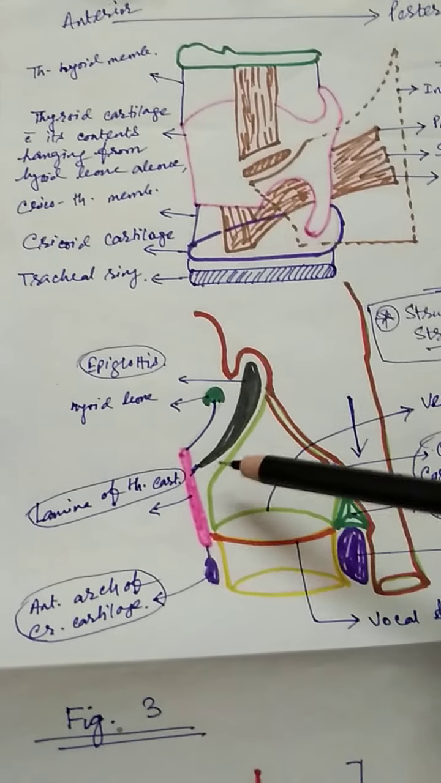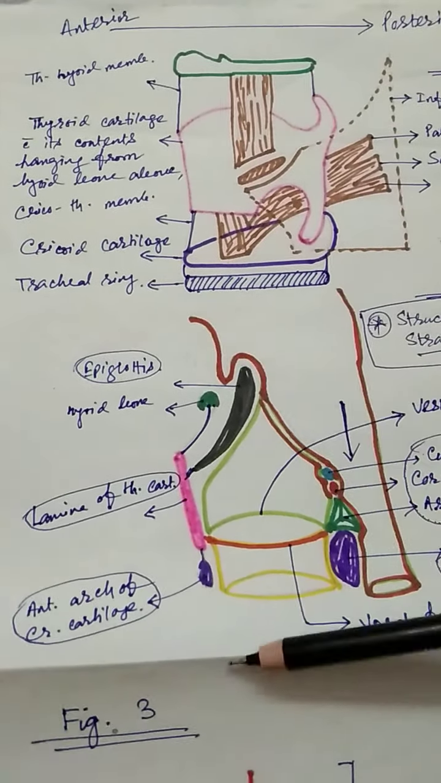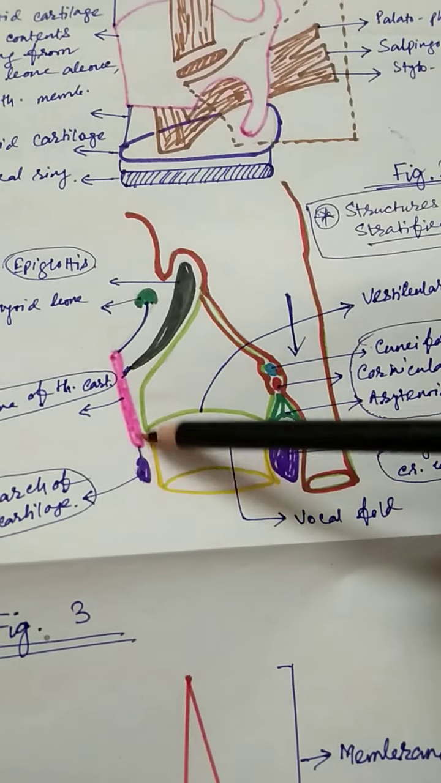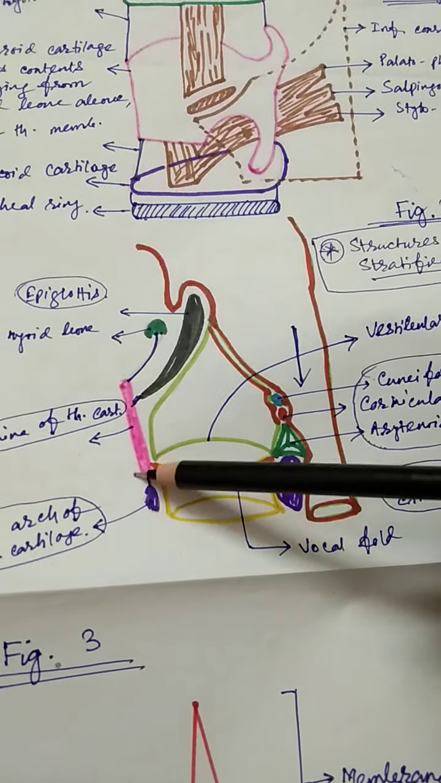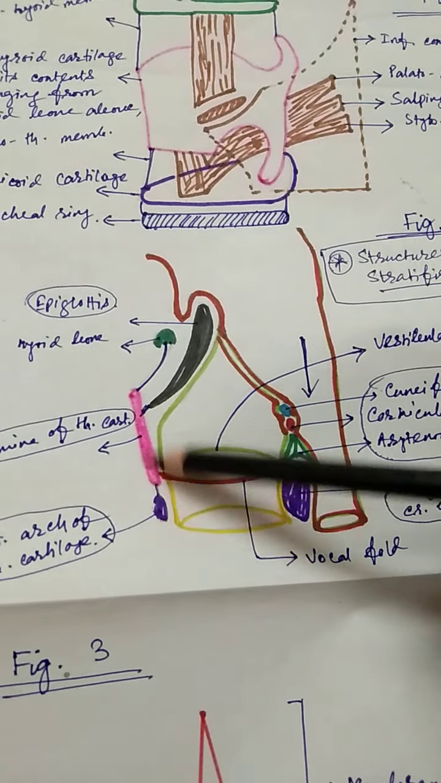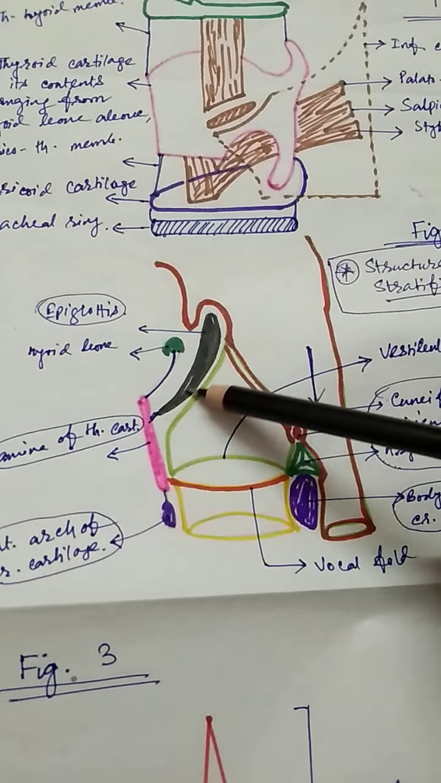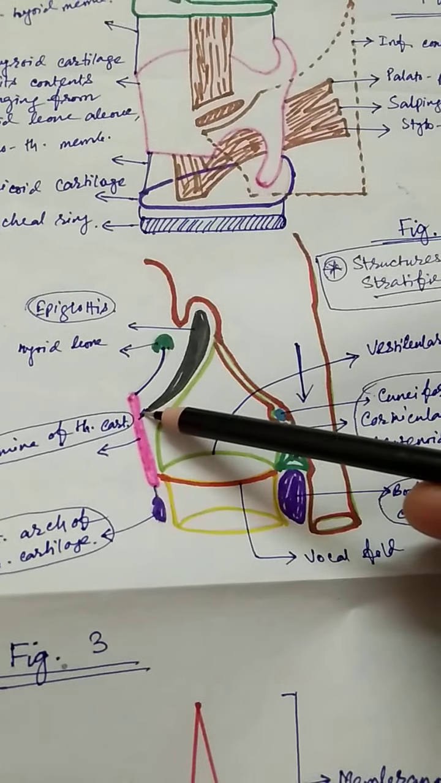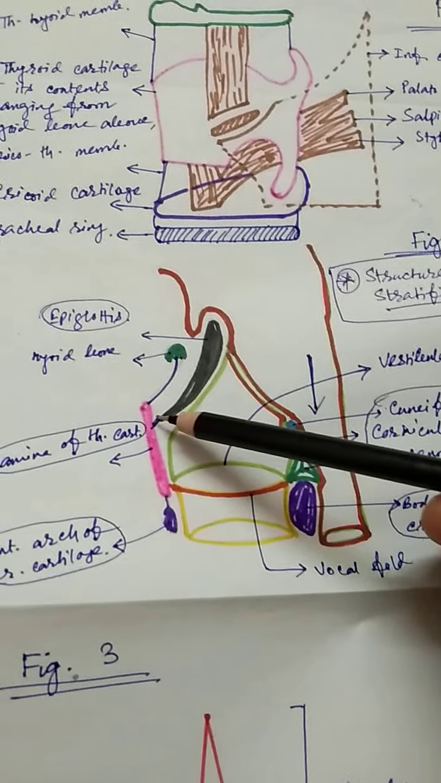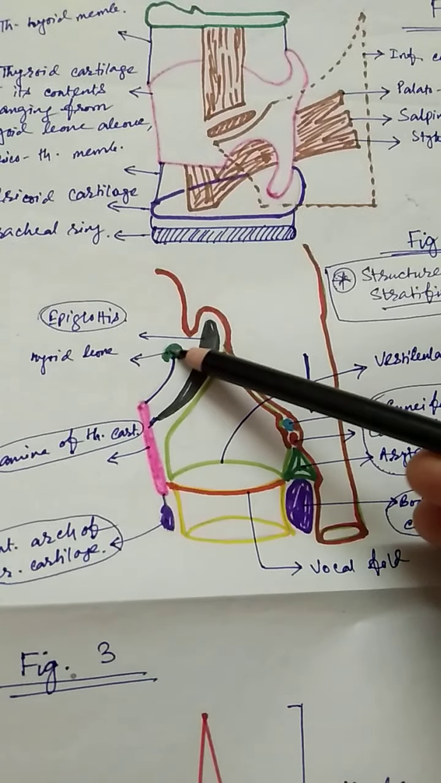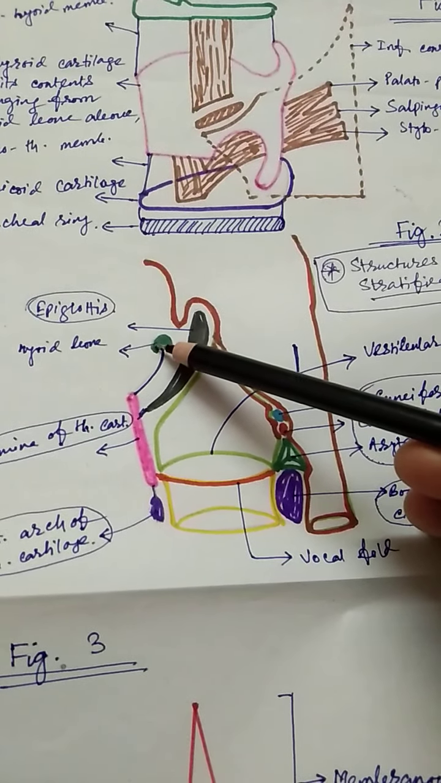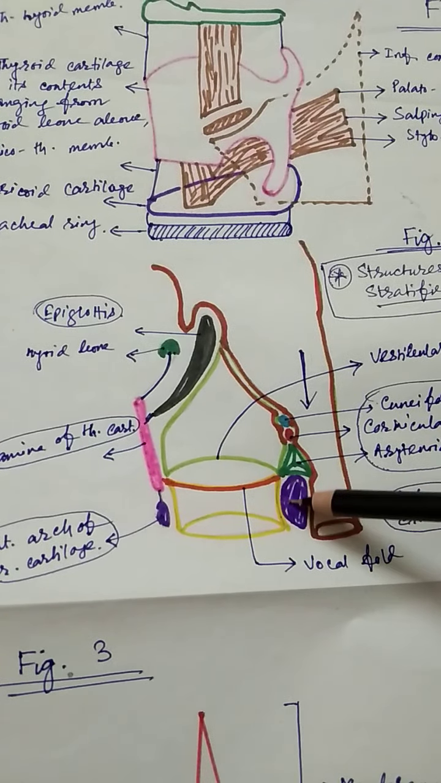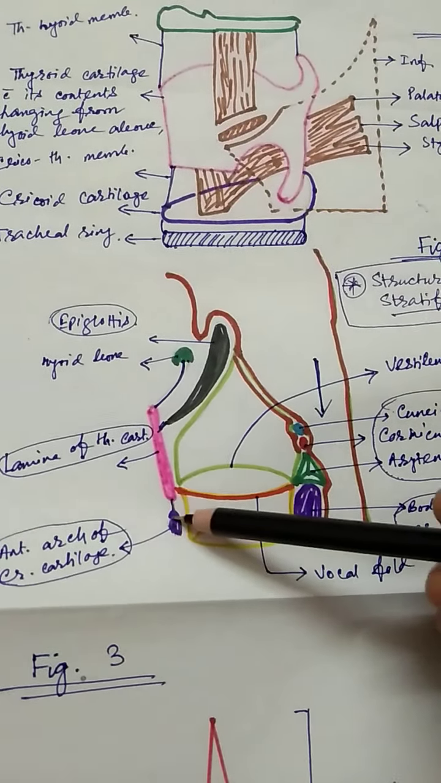So if you cut the larynx vertically, what you can see is the lamina of the thyroid cartilage, and this is the anterior margin. Here the epiglottis is attached by the thyroepiglottic membrane. Now this is the cut section of the hyoid bone. Here this is the body of the cricoid cartilage, and this is the arch of the cricoid cartilage.